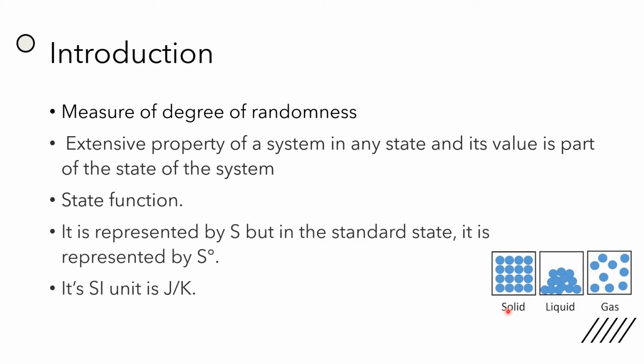Let us take this example. In this example we can see that we have solid, liquid and gas, and it is quite obvious that this is more randomly arranged and this is the least random, and we can say that it is more ordered. So we often define entropy to be the degree of randomness. We can say that since it's more random, it will have more entropy. This will have lesser entropy, and this will have the least entropy. This is how it will have more configurations. These molecules can be arranged in various ways, but these cannot be arranged in that many ways. So we will say gas has the most entropy.